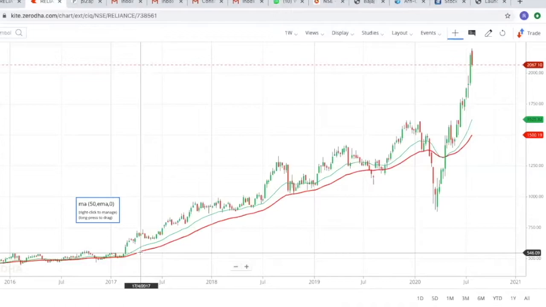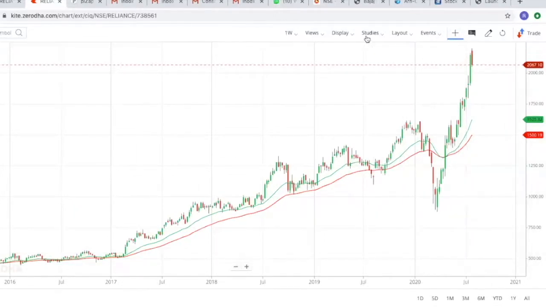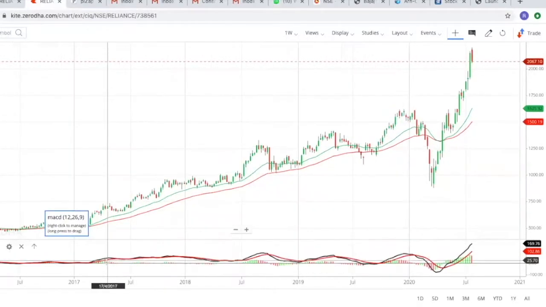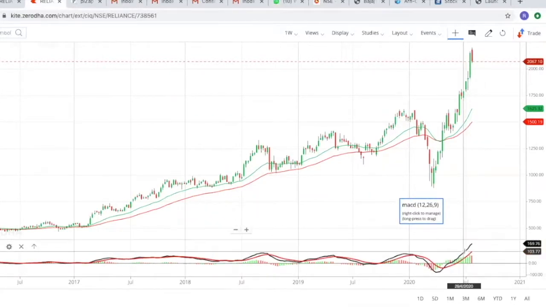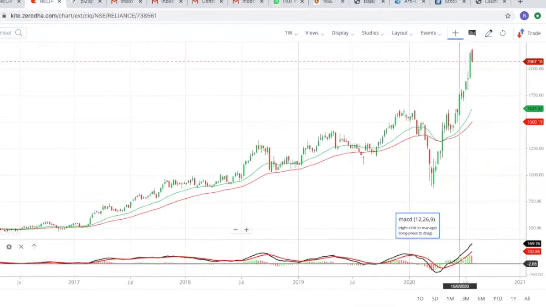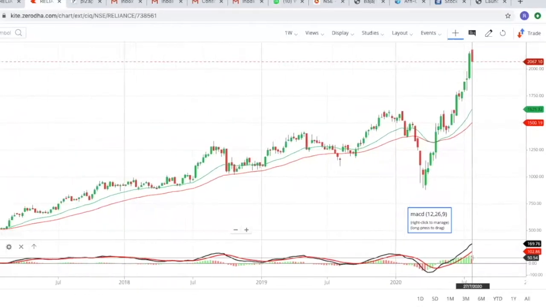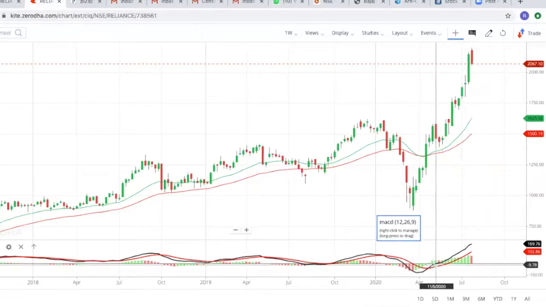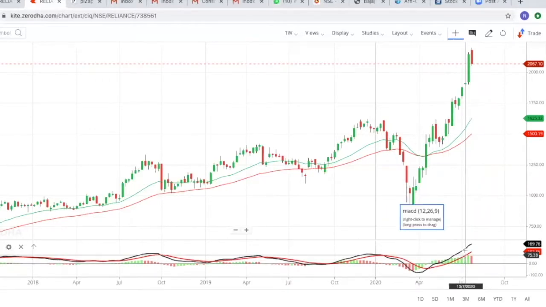Another indicator which I need is MACD, which we can go over here and search as MACD. So this is the MACD. It has two lines. One is called the MACD. The black line is called the MACD line, and the red line is called the signal line. These bars are called the histograms. These histograms, which you can see over here, are the difference between the MACD line and the signal line, the black line and the red line.